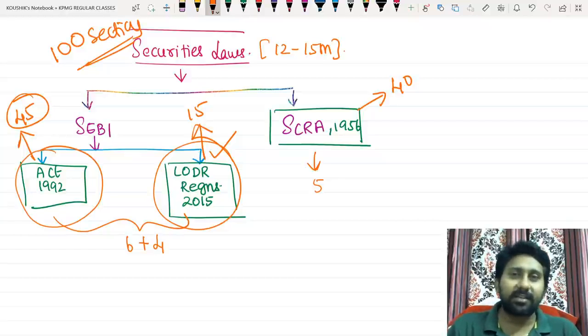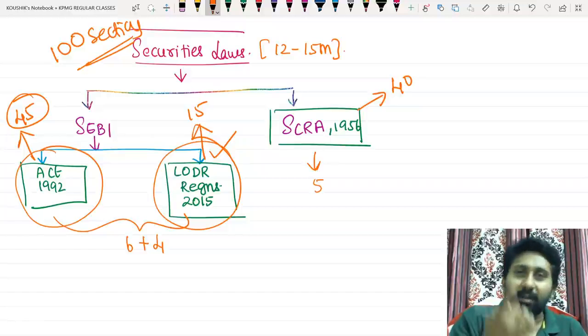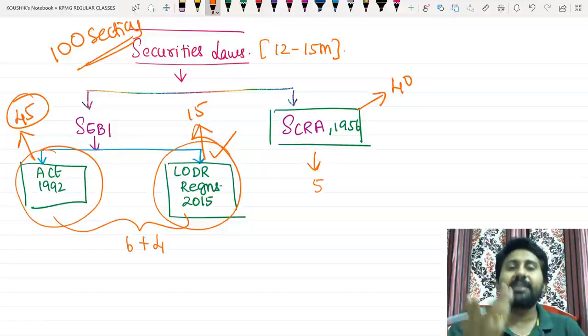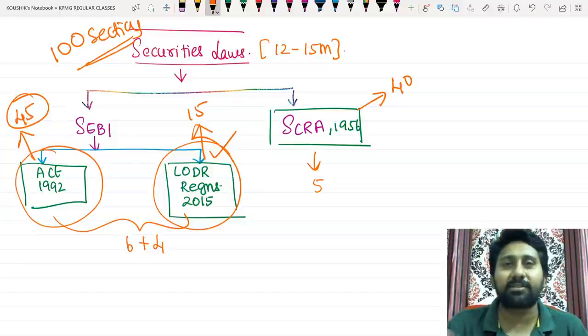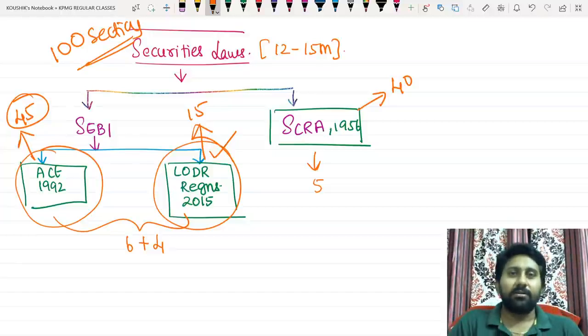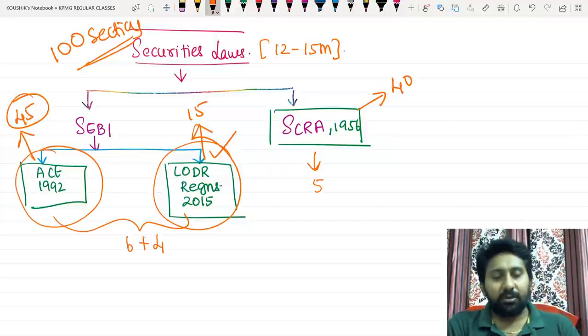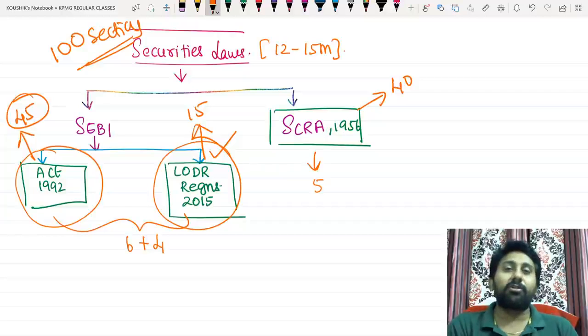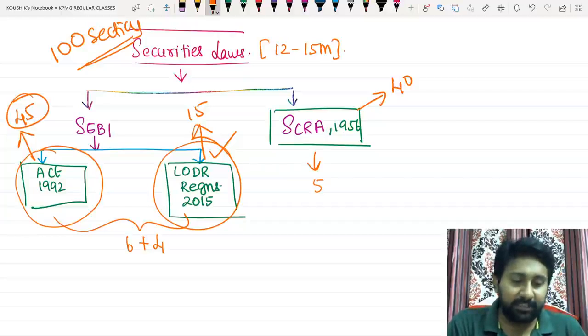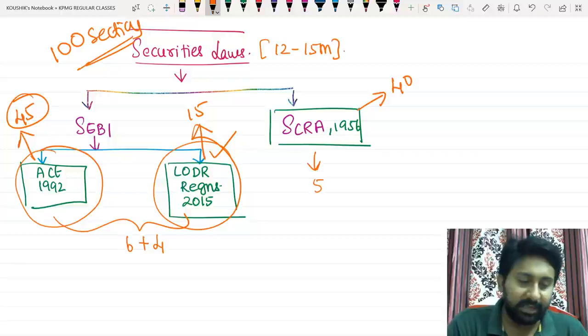How we can understand that? Here see the sections. One single area in the syllabus is covering 100. In GST, total sections applicable for examination are hardly 120, 130. So try to understand the volume of our syllabus first. Securities laws will account for 12 to 15 marks in examination, which account for 100 sections as a whole.